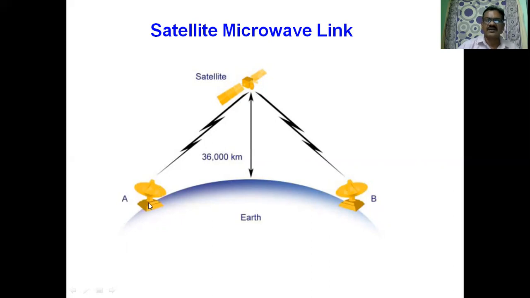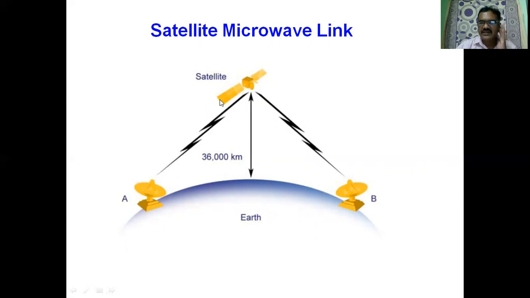Multiplexing is done in the Earth station, then power amplification, then up conversion, so that the signals are placed onto the uplink frequency, and that uplink frequency is transmitted toward the satellite. There is no repeater. The signal goes from the transmitting Earth station directly to the satellite. No intermediate station is there here.